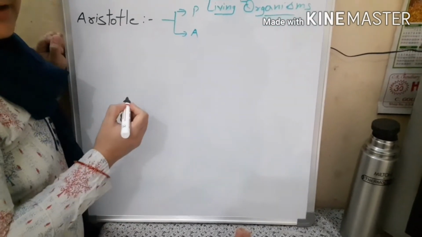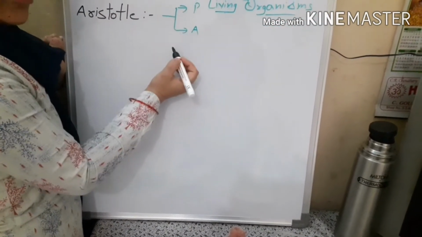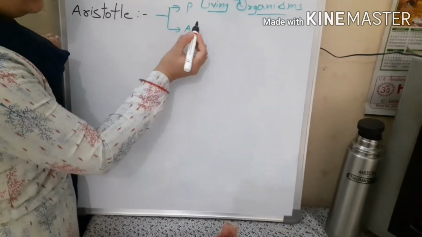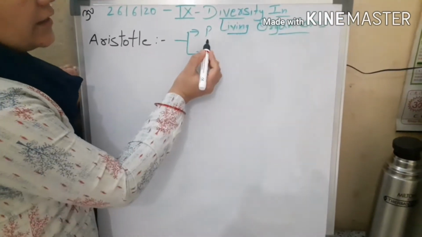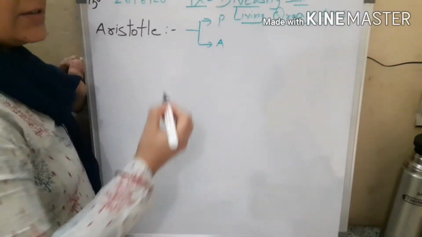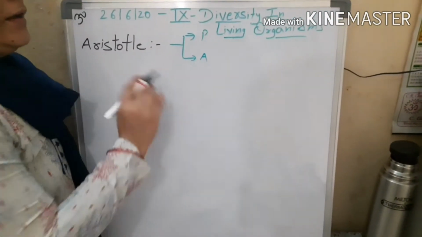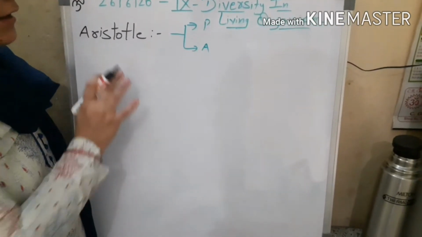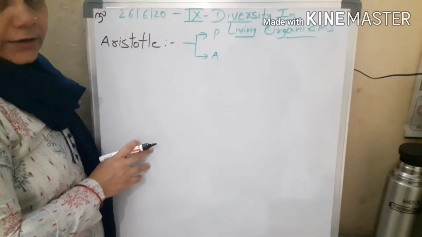And what was the criteria he has taken? Plants being autotrophic, animals being heterotrophic. And another most important difference he observed was plants were non-motile, that is they were stationary, they were fixed, whereas animals were motile. But then this was not a satisfactory classification because it was only a mere observation which led Aristotle to classify these organisms.